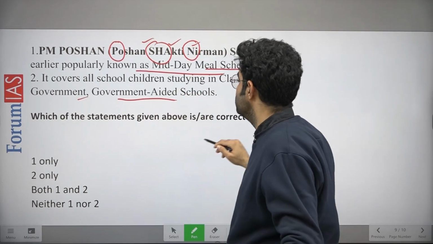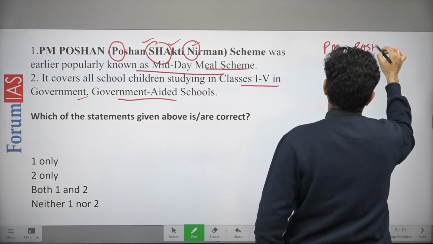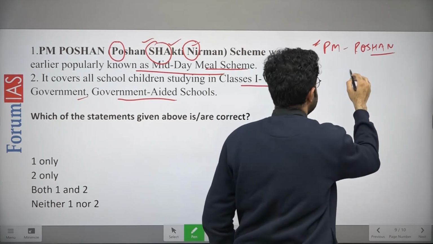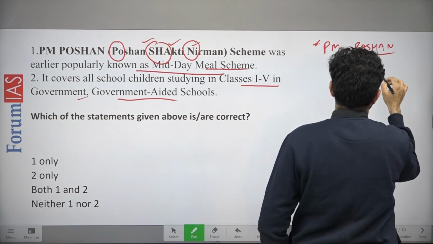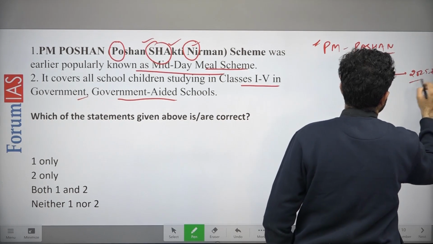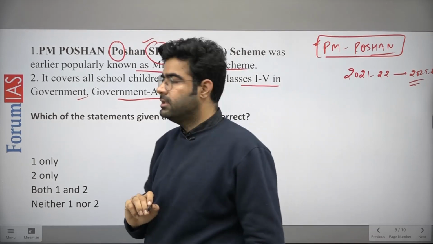Why is this in news? Because this scheme of PM Poshan has been given approval for the period of 2021 to 2025-26, right? It got the approval from the cabinet committee.